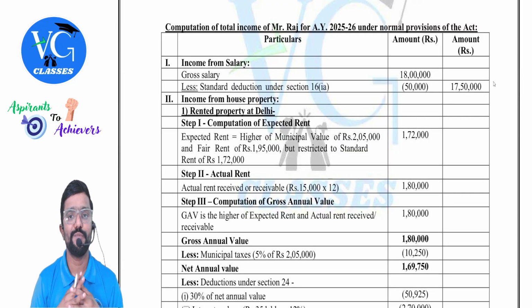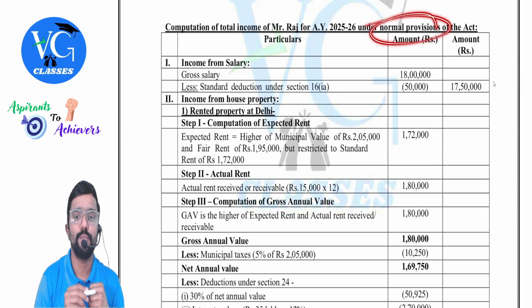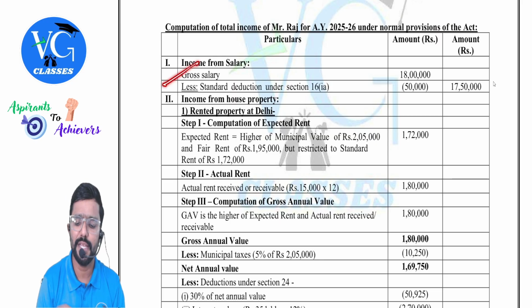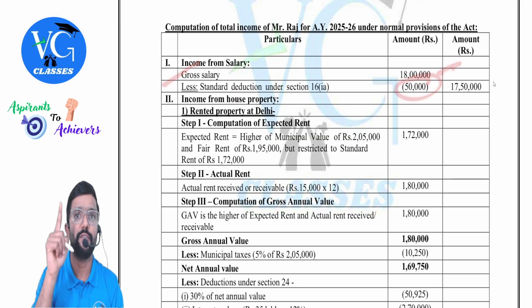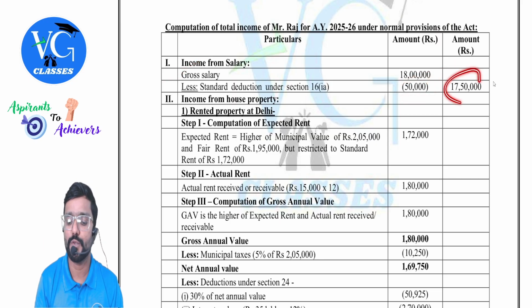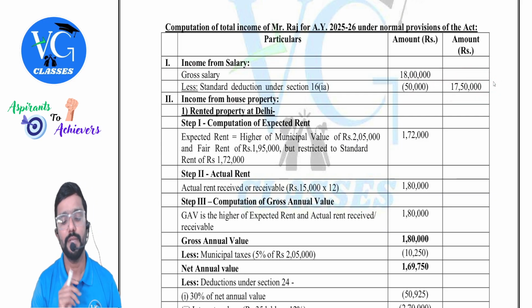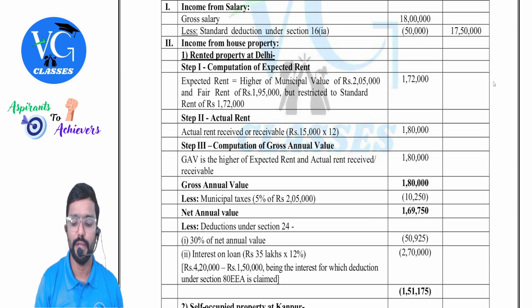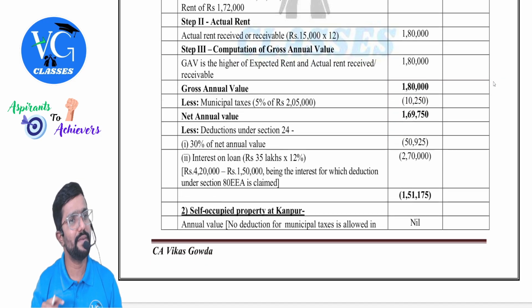Computation of total income of Mr. Raj under normal provisions. So gross salary is the same we are taking, but standard deduction is 50 here under optional scheme. So 1750 is the income from salary. Okay, guys, GAV is same. Till GAV everything is same.